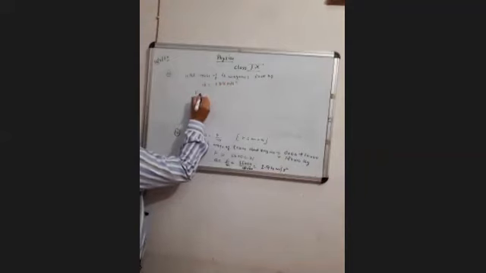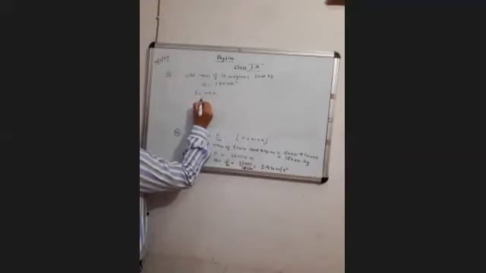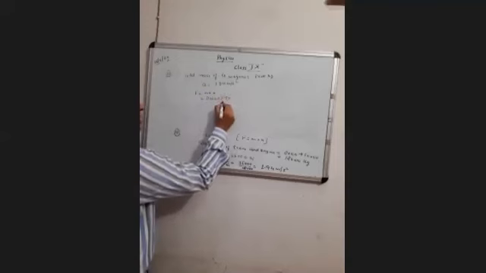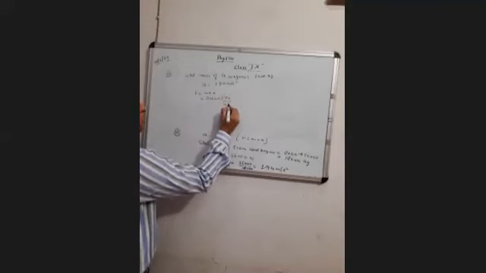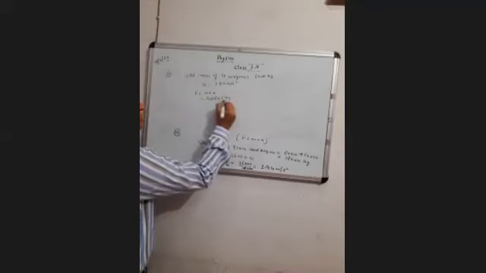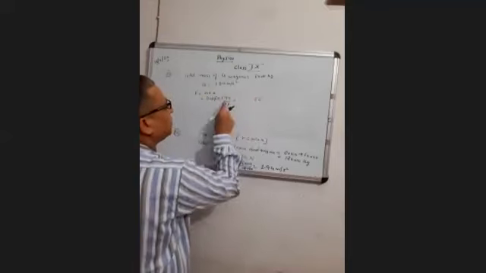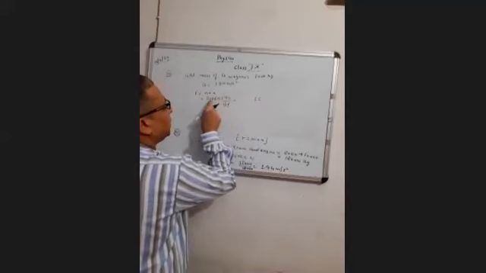Then F is equal to m into A. 8,000 multiply 1.94. Removing the decimals, 2 zeros will be cancelled out. 8 for the 32, 9 is the 72, 75.